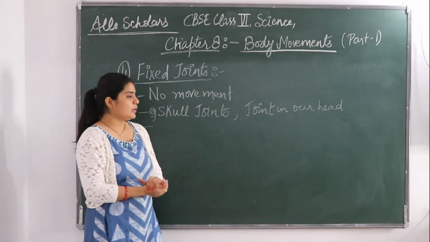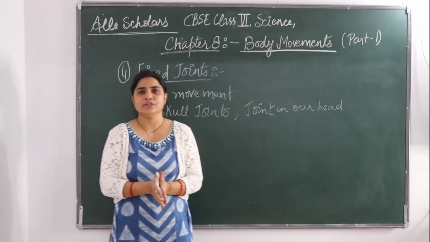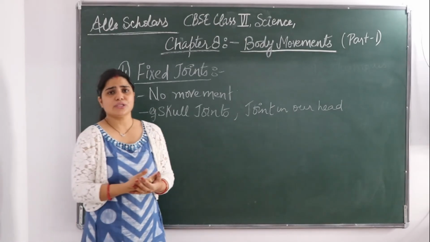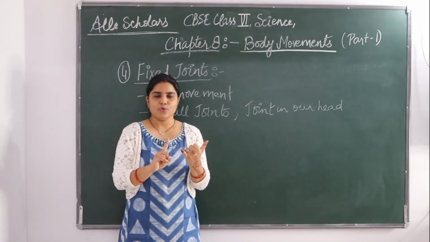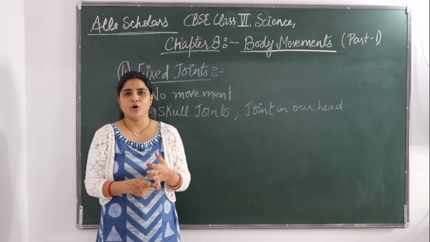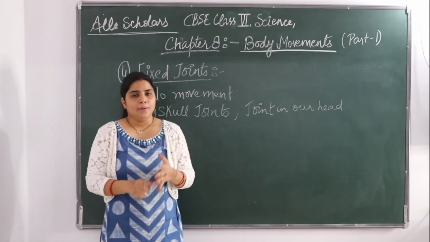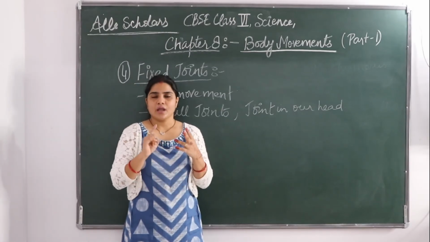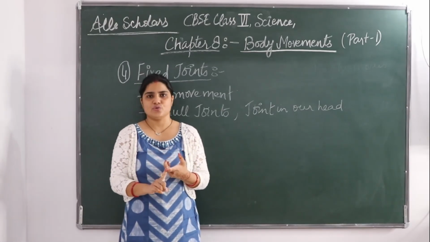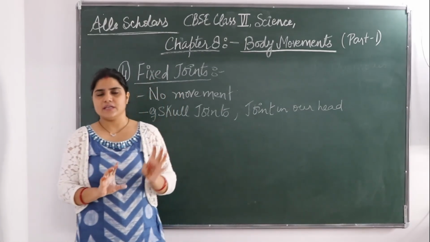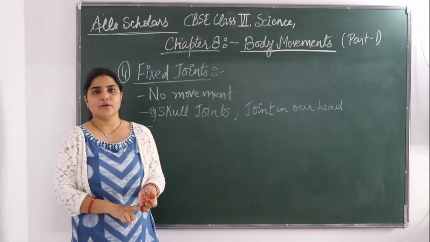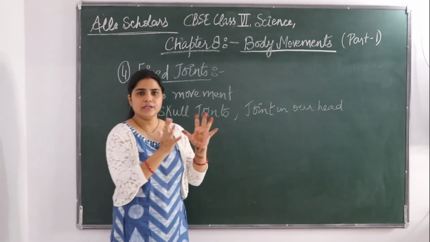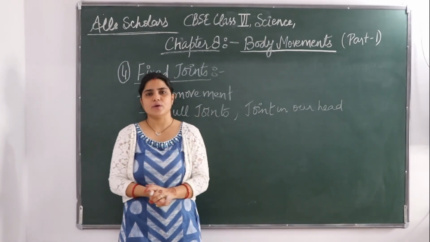We have seen all four types of joints in your syllabus. There are other joints also like the gliding joint, but in your syllabus only four types are there: ball and socket joint, pivotal joint, hinge joint and fixed joint. You have to learn the examples for each, along with the type of movement these joints have.